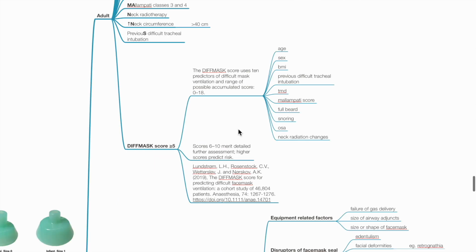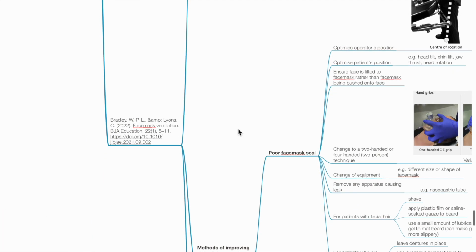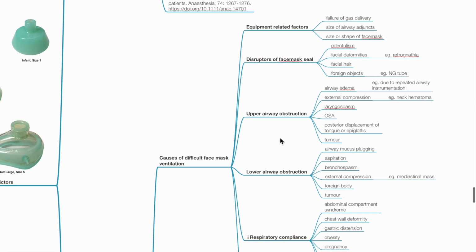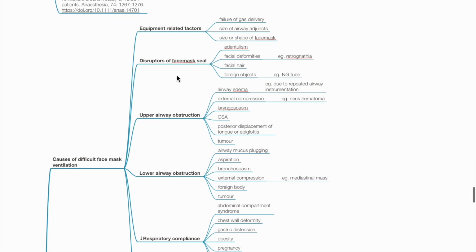A DIFFMASK score of 5 or more predicts difficult mask ventilation. This scoring uses 10 predictors of difficult mask ventilation and range of possible accumulated score 0 to 18. Predictors include age, sex, BMI, previous difficult tracheal intubation, thyromental distance, Mallampati score, presence of full beard, snoring, OSA, and neck radiation changes. Additional information: causes of difficult face mask ventilation include equipment-related factors such as failure of gas delivery,